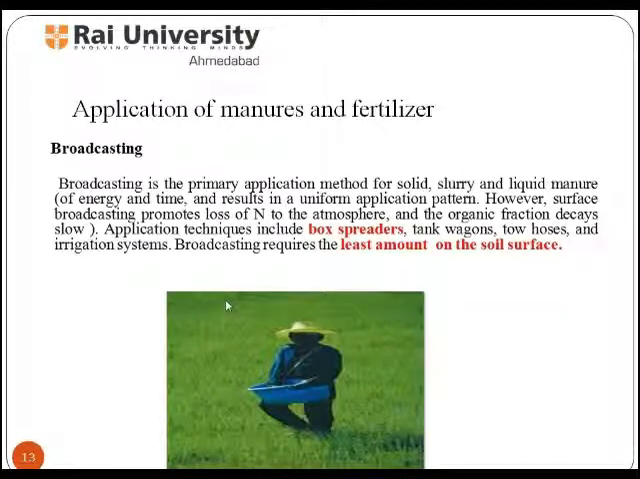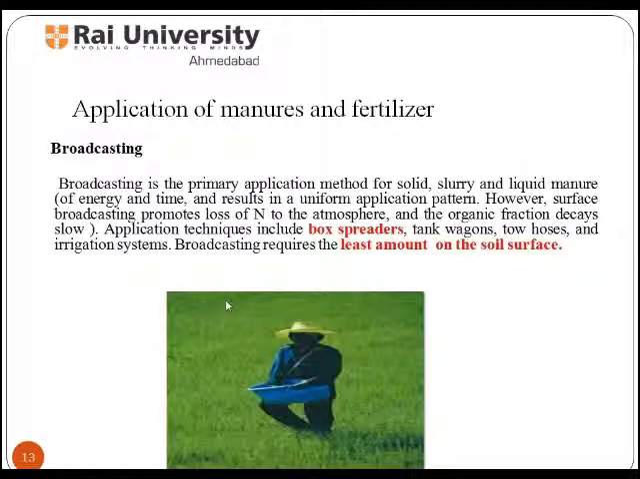The method used for manure application depends on the volume and consistency of the manure, the hauling distance, fuel costs, capital costs, and existing equipment. Manures and fertilizers can be applied in the field in following ways.